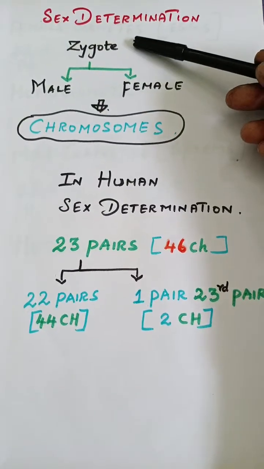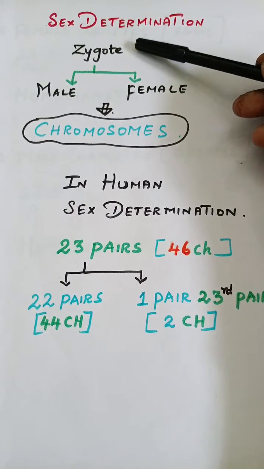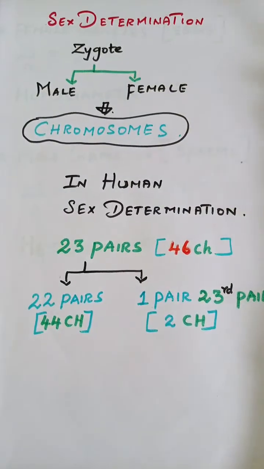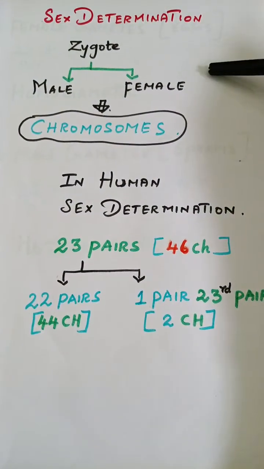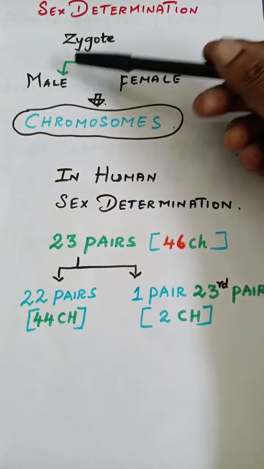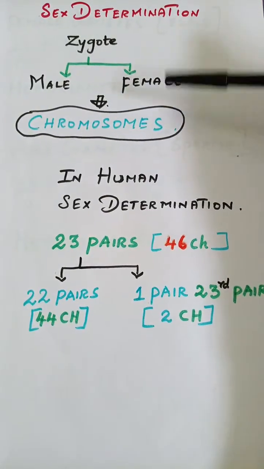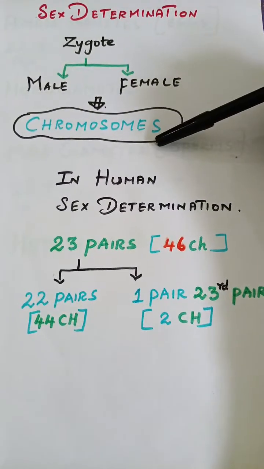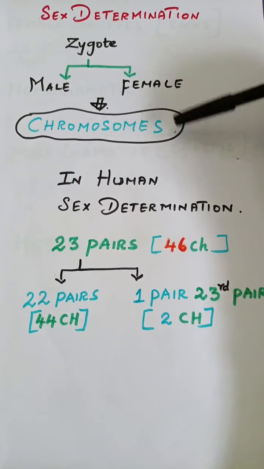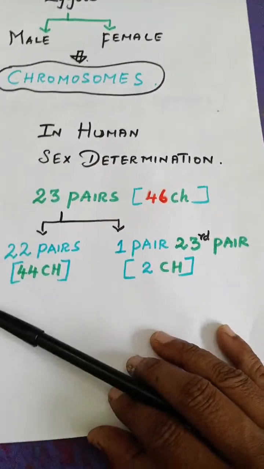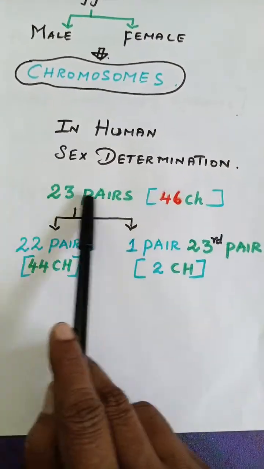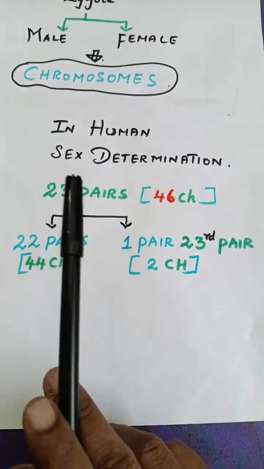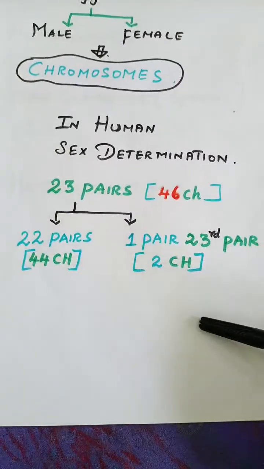It's known as a zygote, a new cell, and from this you will form the new individual of the living organism. So it may be the female or it may be the male, either this or that. Sex determination is mainly determined by the chromosomes. So if we take the human being, the sex determination is mainly by the chromosomes, as we saw now.